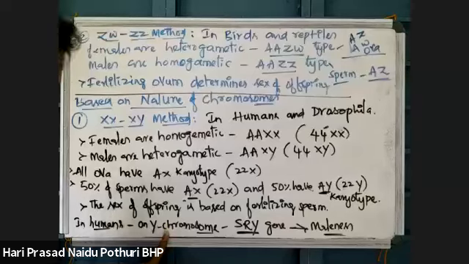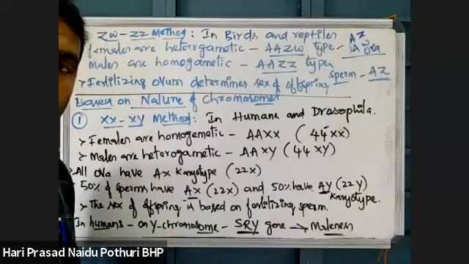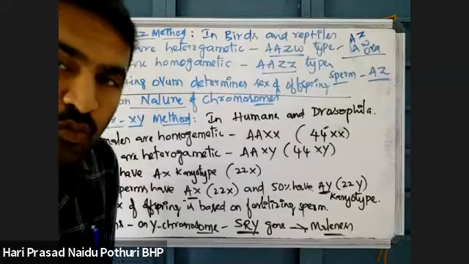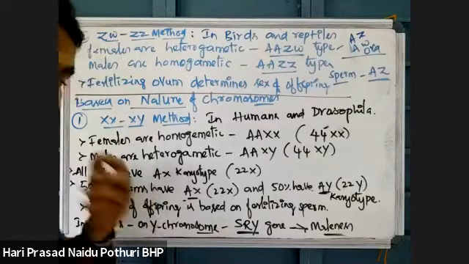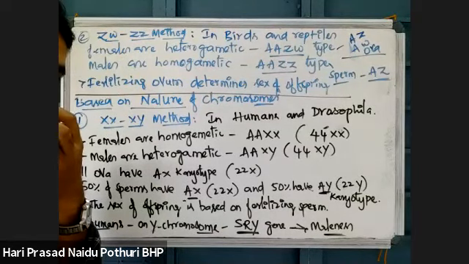On this point, in humans, on the Y chromosome, there is a gene which is called the SRY gene.